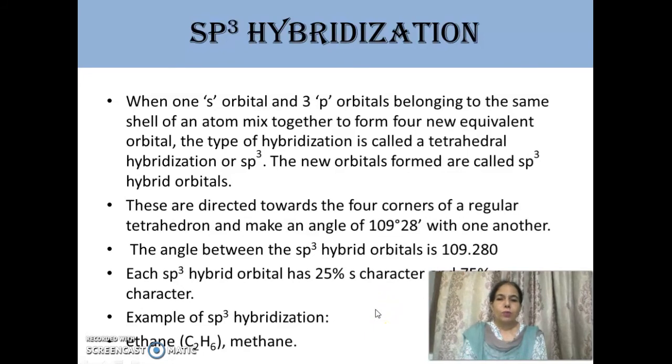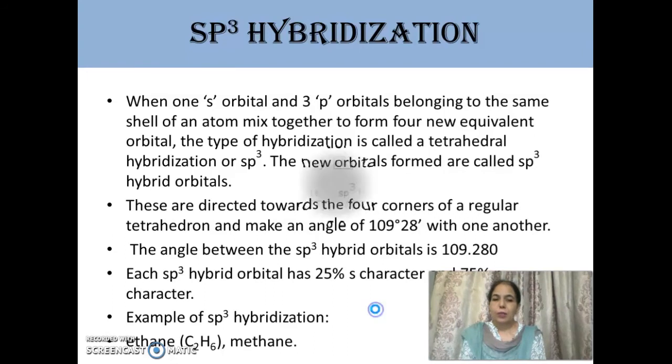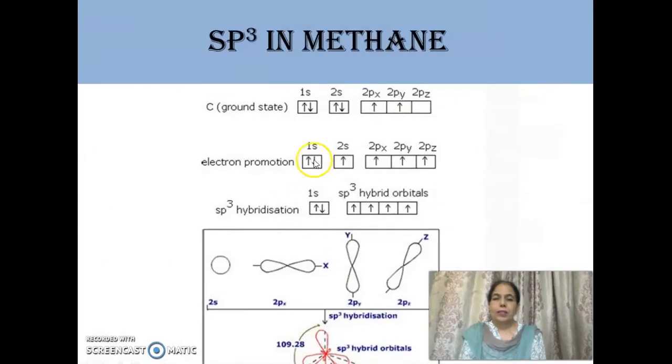So let us now study how methane has sp3 hybridization. In methane, we have the formula CH4. Carbon has atomic number 6. Electronic configuration is 1s2, 2s2, 2p2. And in the excited state, one electron gets promoted, that is, this electron gets promoted to 2pz.